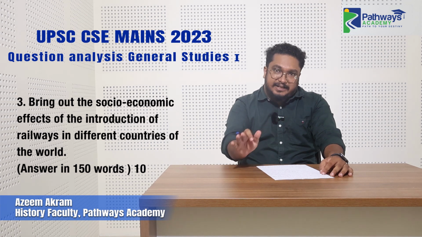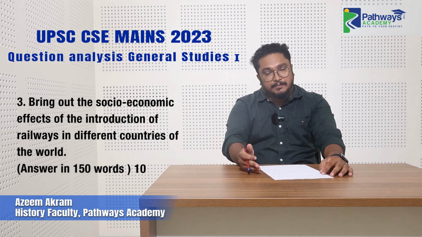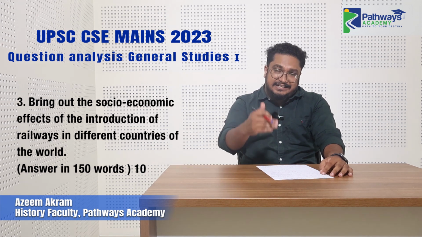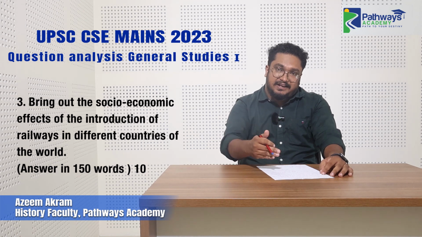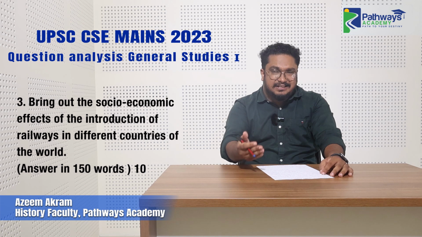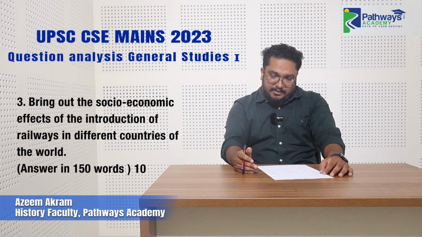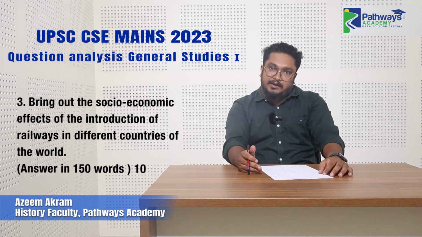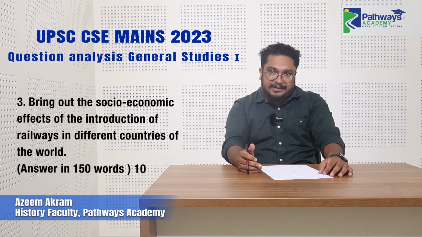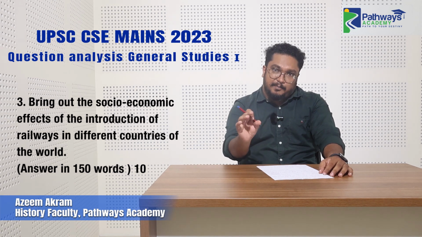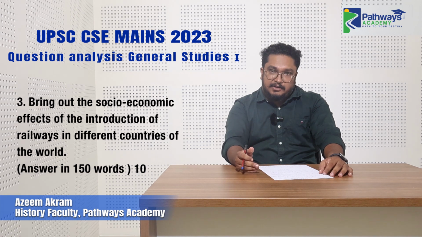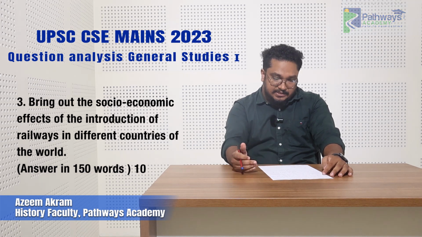So the question is actually very simple, and it's asked only for 10 marks, which means you have to write 2 pages. When you take different countries and write the social effect and economic effect, it is a somewhat easy question. It goes with the trend that when you study world history, you don't have to read any bulky book. When you conduct a cost-benefit analysis, reading a bulky book for world history is a waste of time. You have to take a good, quality class and understand the very basic things of world history. That's the takeaway from this question.